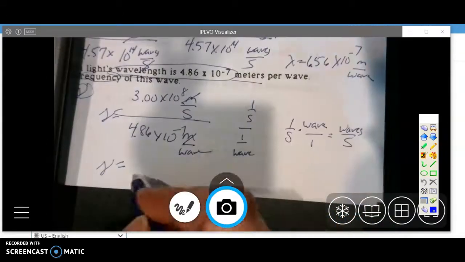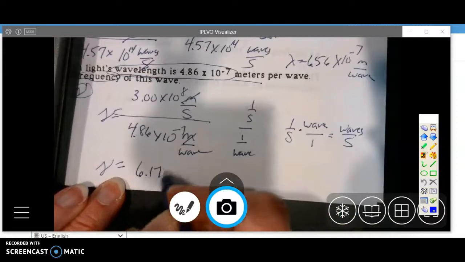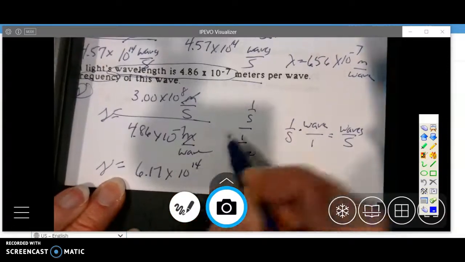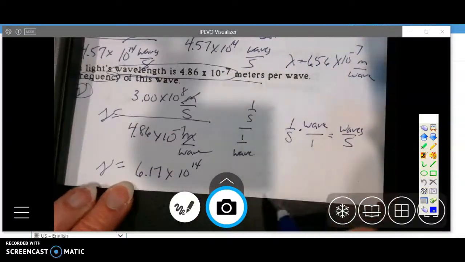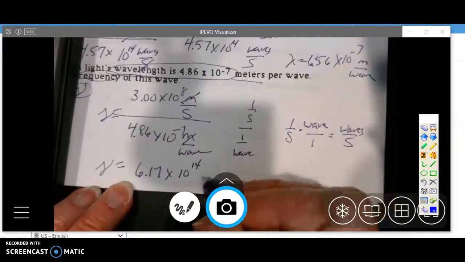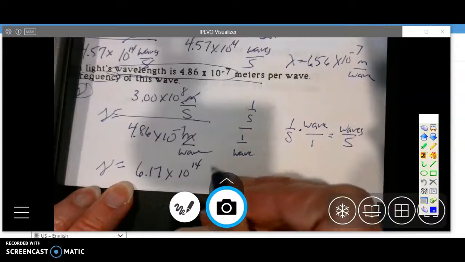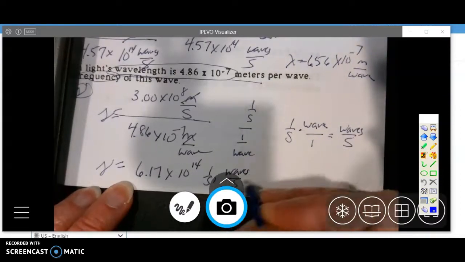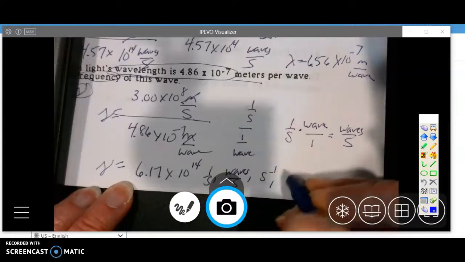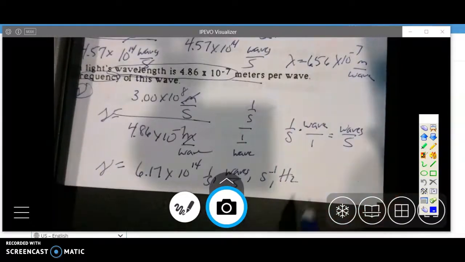So this will be 6.17 times 10 to the 14th. Notice that exponent matches what we had up here. Again, frequency for visible light. I'm just going to do 1/seconds, but it could be waves per second, or hertz, or seconds to the -1. I'm not sure why there's so much variety with those, but those are all ones that you're going to see.